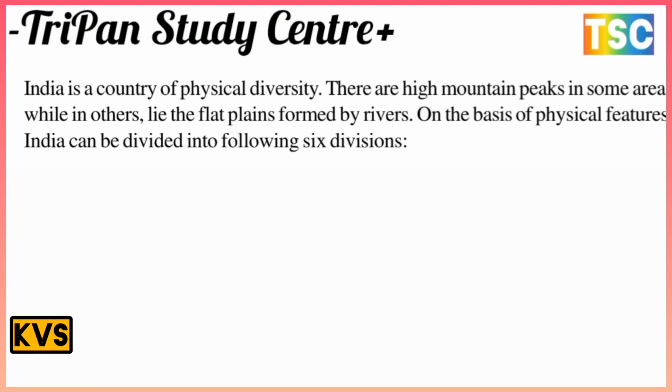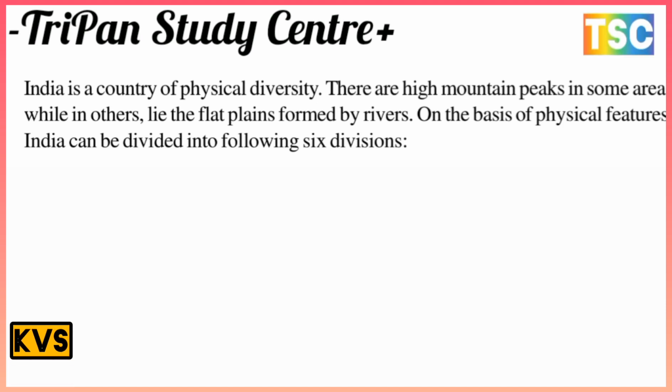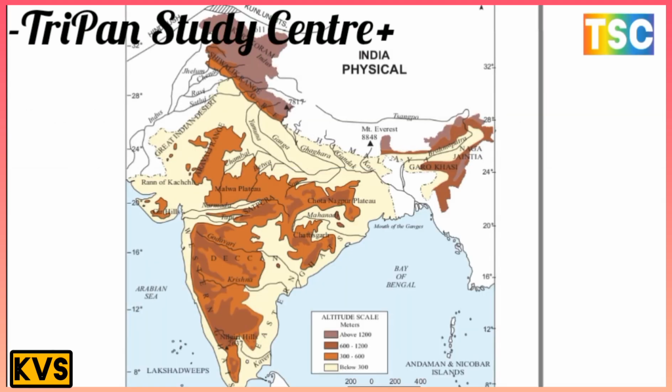On the basis of physical features, India is divided into the following six divisions. These six divisions are the most important on your map. Come and see the map. Here is the most important map, the Indian physical map. You know that this is the most important here.